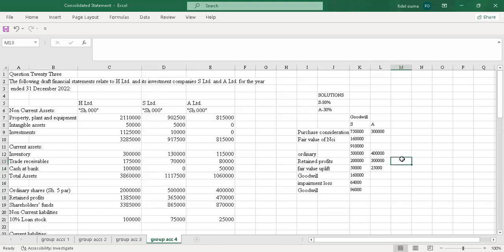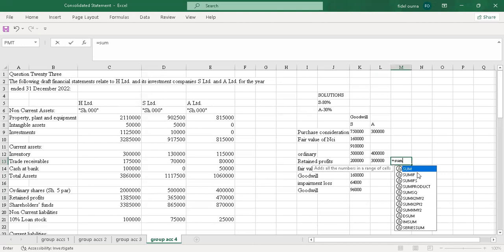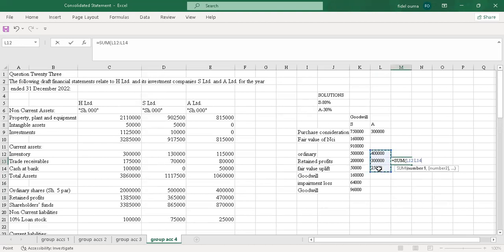I'll sum the net assets, then I apportion because it's partial. I'll put it in brackets and multiply by 30%, because we are only controlling 30%. So I'll get 17. My goodwill here will be purchase consideration minus net assets acquired, and I'll have 82,500.